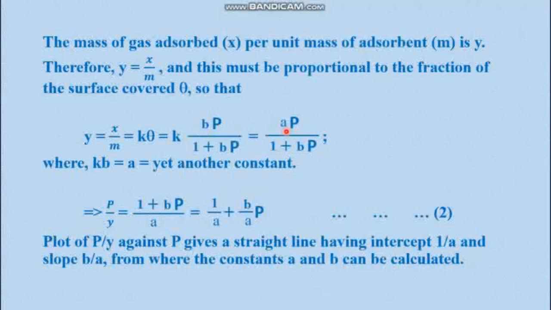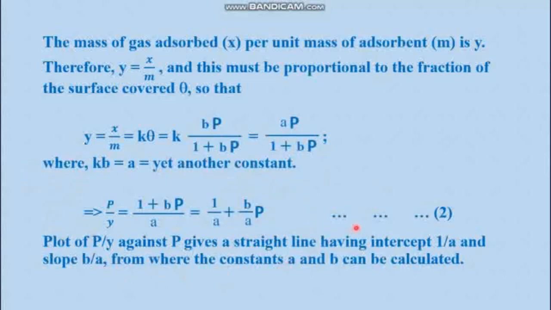So the form of this equation is Y equal to AP by 1 plus BP. Now rearrange this equation. It is P over Y. So this becomes (1 plus BP) by A, and eventually it becomes 1 by A plus B by A into P. This is equation 2, and this is the Langmuir adsorption isotherm.